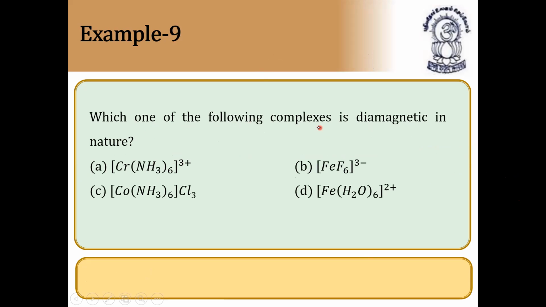Which one of the following complexes is diamagnetic in nature? Diamagnetic means no unpaired electrons, so n should be equal to 0. What is n? n is the number of unpaired electrons. So the answer for this is cobalt plus 3. Cobalt in the plus 3 state is diamagnetic in nature. Next question.